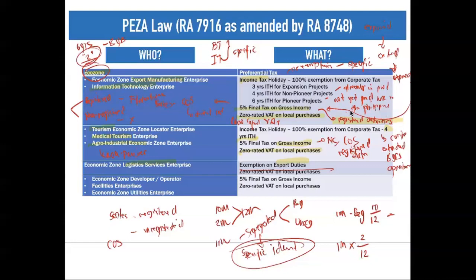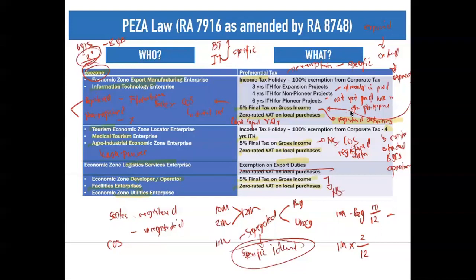Next, we have your zone developer or operator, your facilities enterprises and your zone utilities. They don't have income tax holiday, but they have 5% final tax on gross income and zero rated on local purchases. So when we say 5% final tax on gross income, still we have the same definition. And what is that 5% final tax on gross income?